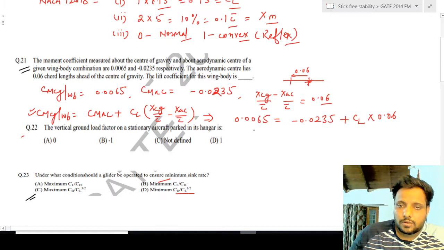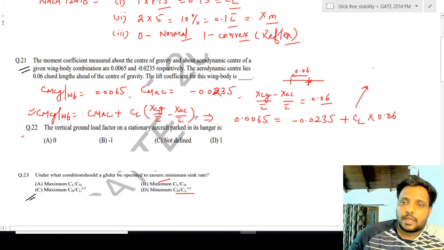From here I can easily calculate CL, which is 0.0065 plus 0.0235 divided by 0.06.